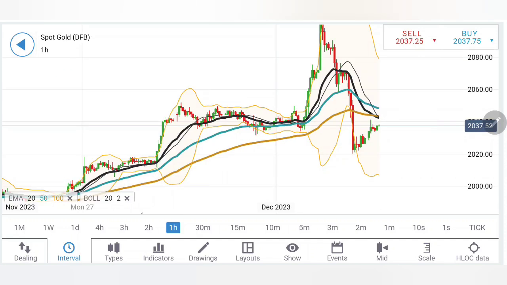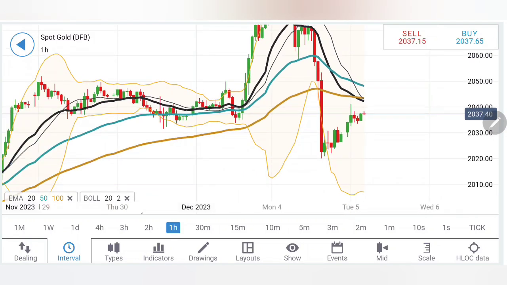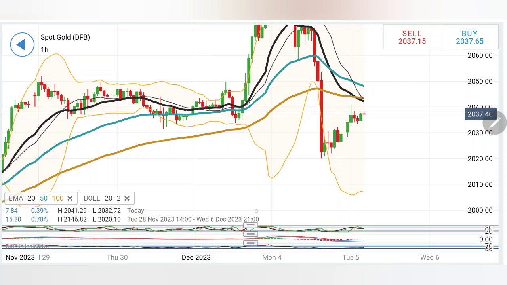In fact, if you notice, this was the consolidation zone here between 2030 and 2050. It has breached this and come to the next support level here at 2020. Now with the support at 2020, we have consistently observed higher lows and higher highs, trading in this channel. Where is the top of this? 2044, 2045. And on the upside, if it continues to rise, 2050 should be the next resistance. Very strong resistance. Above 2040 levels, we can initiate a buying position, but this is strictly to be traded with caution. As long as 2050 is not breached, a very strong probability of a reversal exists here.